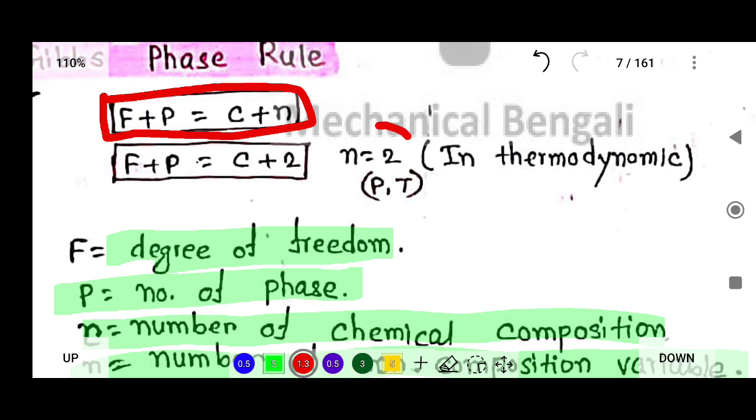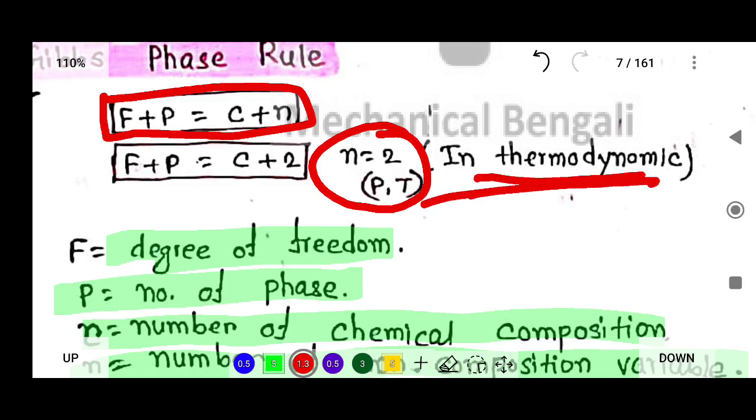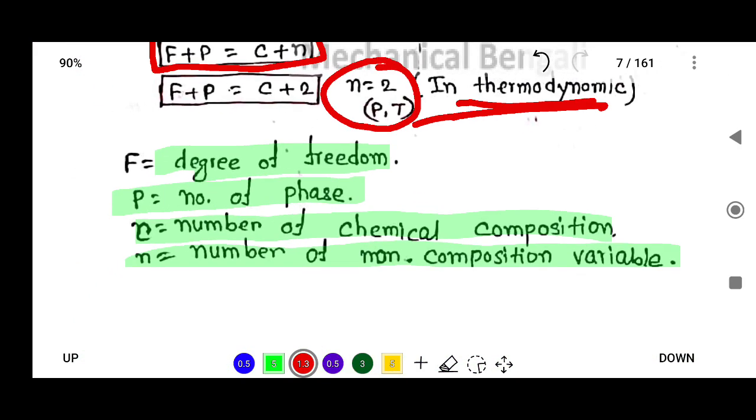That is why n equal to 2. So the final formula is F plus P equal to C plus 2. So in thermodynamics, when anyone asks what is Gibbs phase rule, you have to tell that F plus P is equal to C plus 2. So this is very, very important.